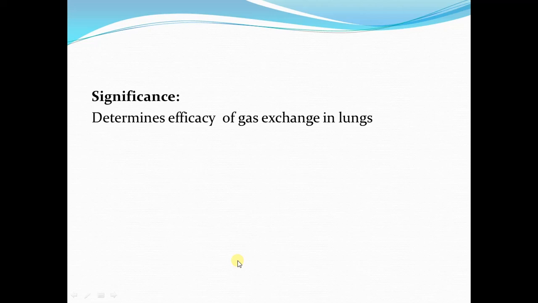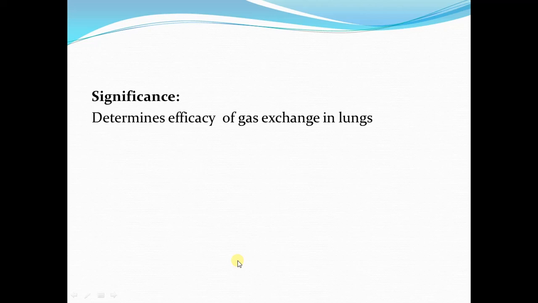That is, each part of the lung should have adequate blood flow and adequate ventilation for gas exchange to occur. So if both are not matched or not in proportion to each other, this will decrease the efficacy of gas exchange.